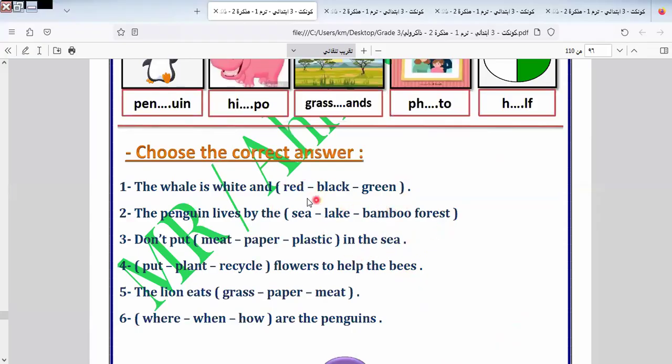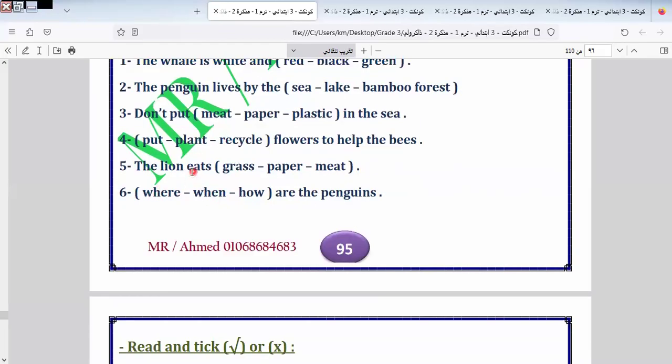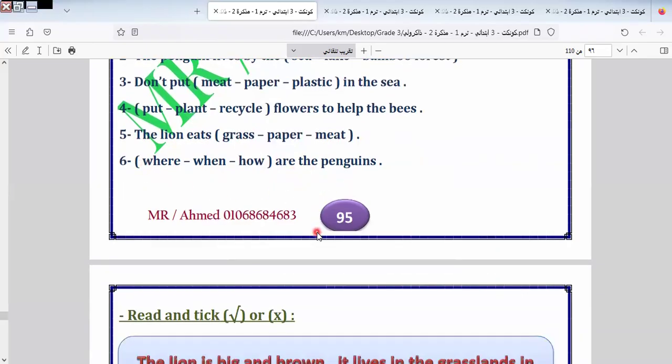Not red, not green. The penguin lives in what? By the sea. Don't put plastic in the sea. Plant flowers to help the bees. The lion, what does it eat? It eats meat. Space, the penguins. So I ask here about place, so the question would be, where are the penguins?